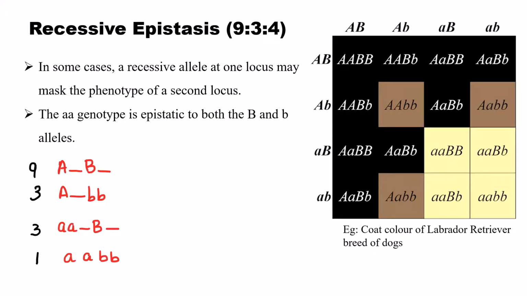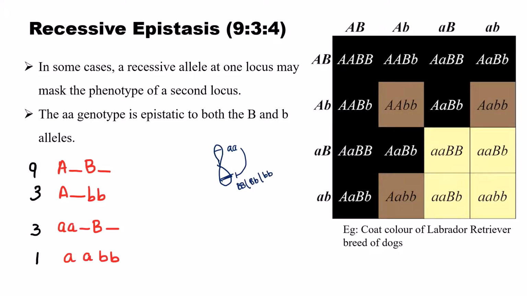Next is recessive epistasis. The ratio of recessive epistasis is 9:3:4. In some cases, a recessive allele at one locus may mask the phenotype of a second locus. That means the recessive form of one gene will mask the phenotypic expression of the second gene, called a hypostatic gene. The genotype of that hypostatic gene does not matter.